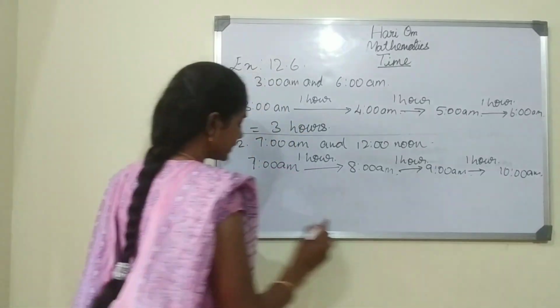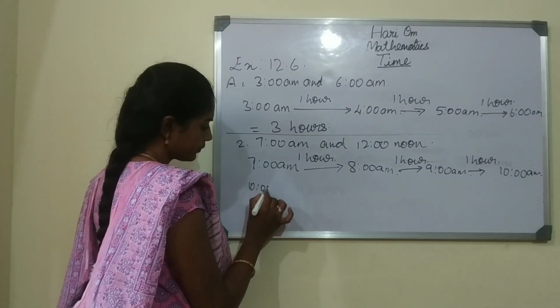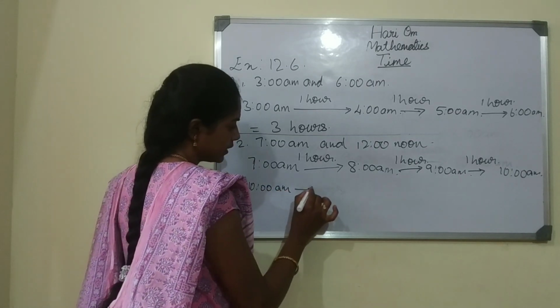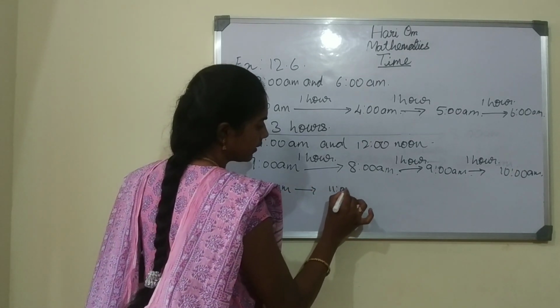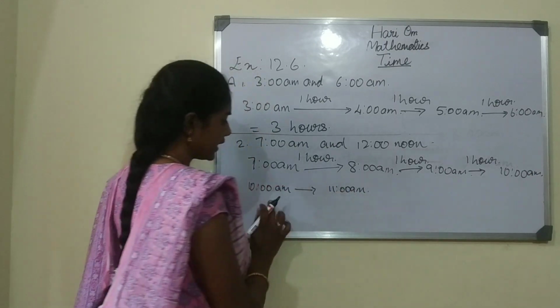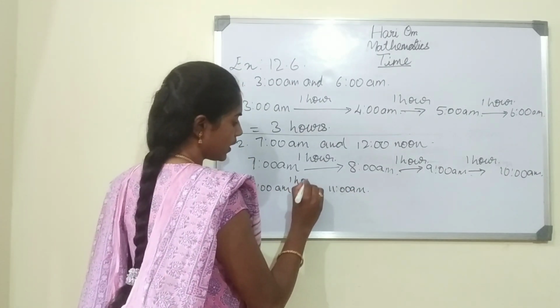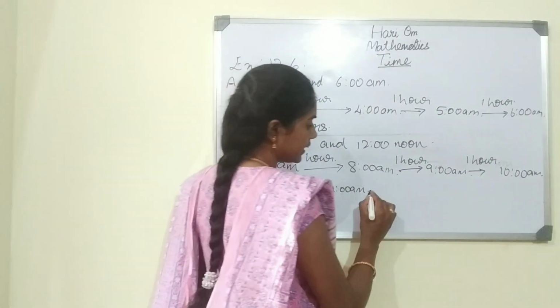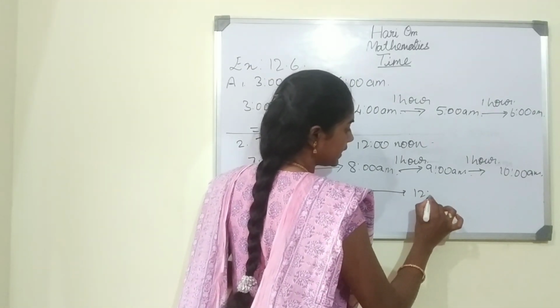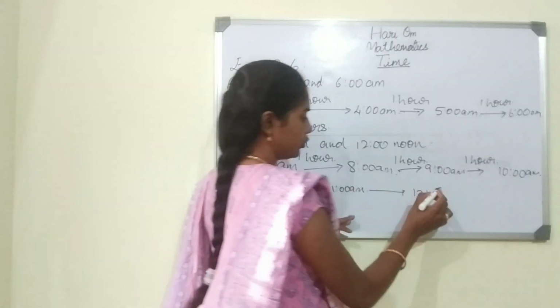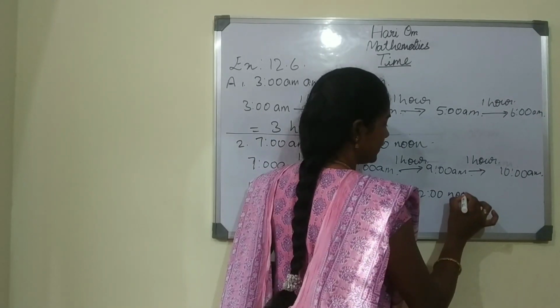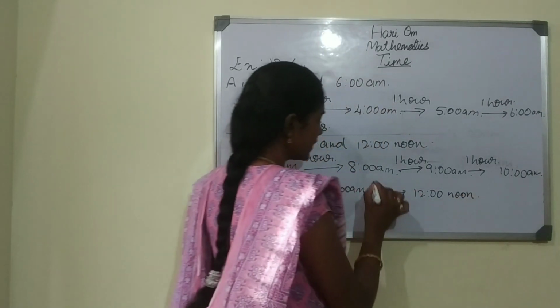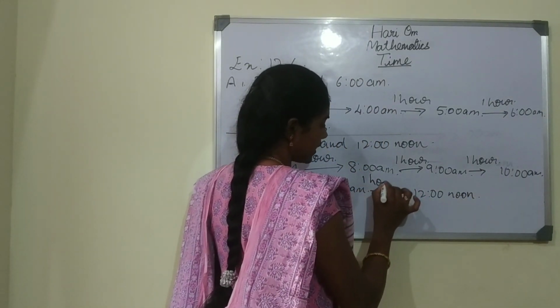So here we have written 10 a.m. So from 10 a.m. to 11 a.m. 10 to 11, 1 hour. And from 11 a.m. to after 11 a.m. it is 12 noon. 1 hour.